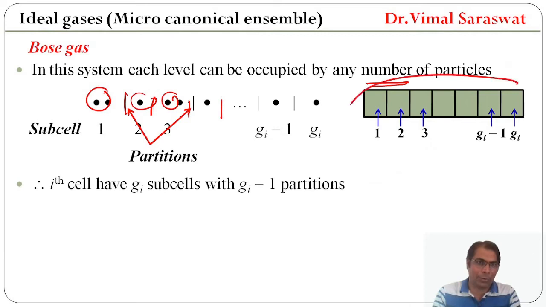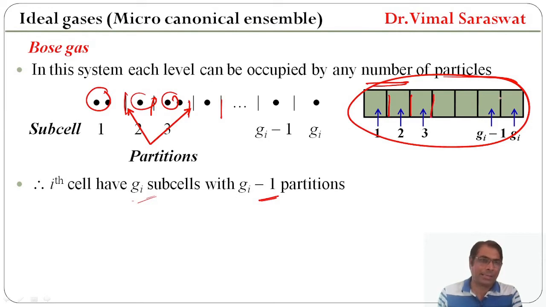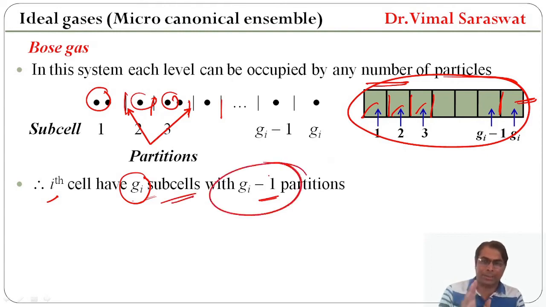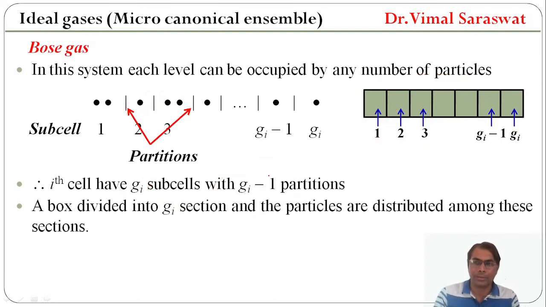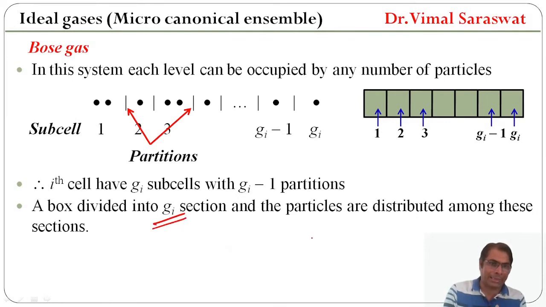Now it is clear from this diagram that the ith cell has g_i subcells with g_i minus 1 partitions. So first partition, second partition, third partition, and this is our g_i minus 1 partitions. The ith cell has g_i subcells: first subcell, second, third, up to the g_ith subcell. So the ith cell has g_i subcells with g_i minus 1 partitions. A box is divided into g_i sections and the particles are distributed among these sections.